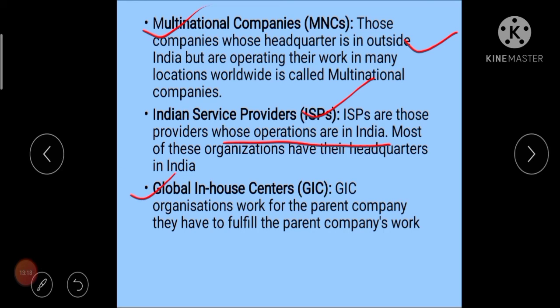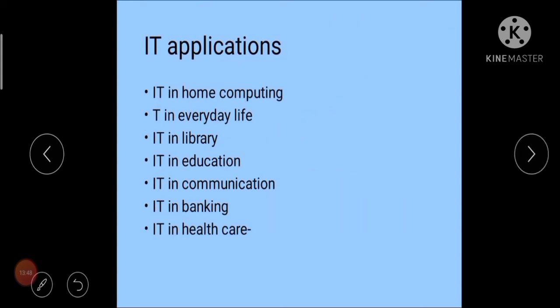Now the third one is global in-house centers. Global in-house centers are like, if a company is only working for its parent company and there is no other company for which it is working, it is known as a global in-house center. Like if there is a parent company and it hires another child company which is only working for that particular company A, so company B will be known as a global in-house center, GIC, for that company.